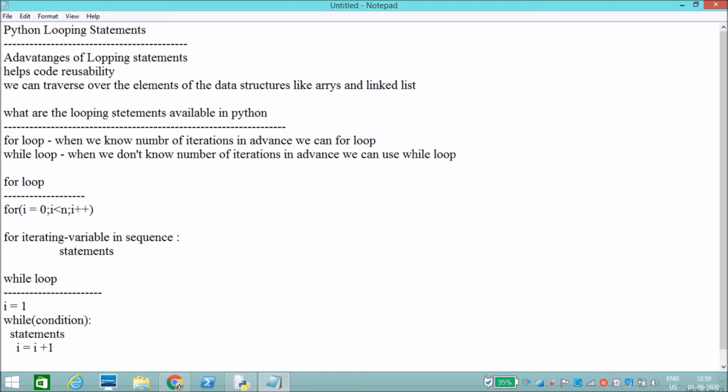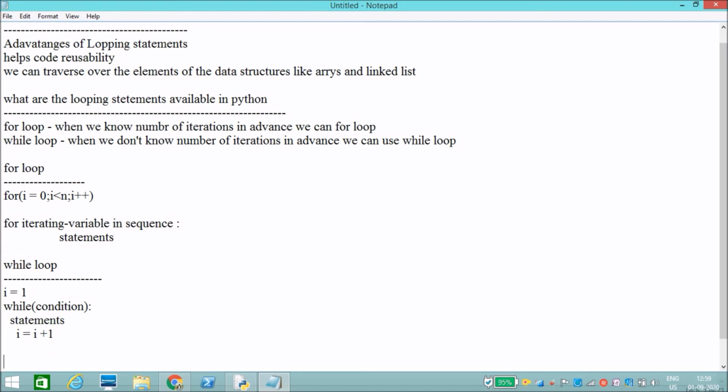One more thing is, we don't have increment and decrement operators in Python, like plus plus and minus minus. We have to use I is equal to I plus 1, I is equal to I plus 2, like that.